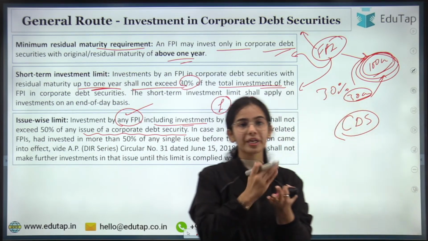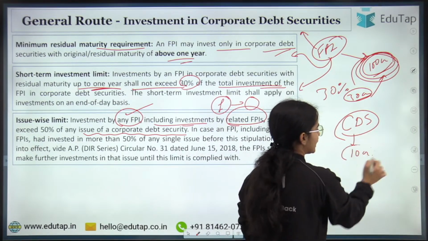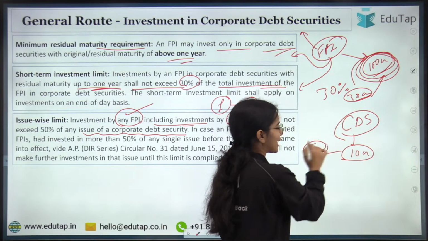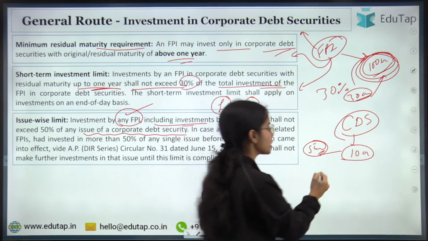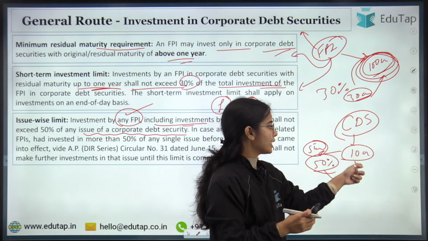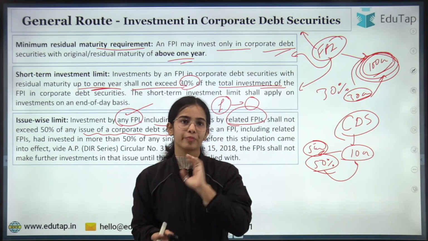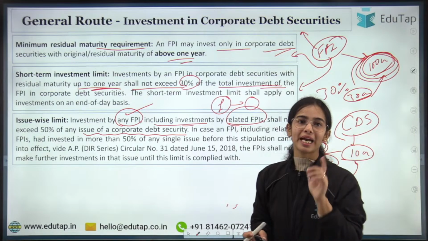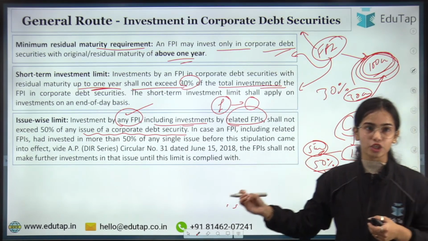That means if the corporate debt security issue is of 10 crores, then more than 5 crores cannot be invested by the foreign portfolio investors. So up to 50% only can be invested in a single issue by the FPI and its group entity.